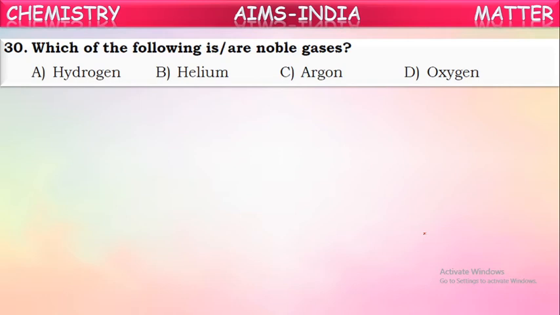So out of those, here two are given. See what are those two given? Helium and argon. These are noble gases. Whereas hydrogen and oxygen are not noble gases. They are reactive gases.